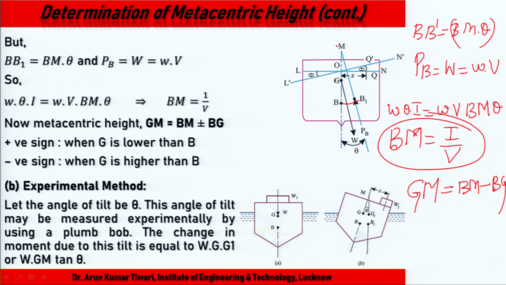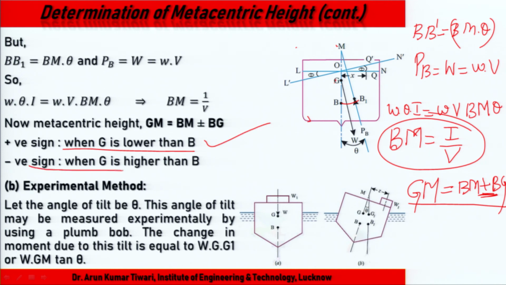This GM equal to BM minus B into G. When G is higher than B, we take negative; if G is lower than B, we can take positive.